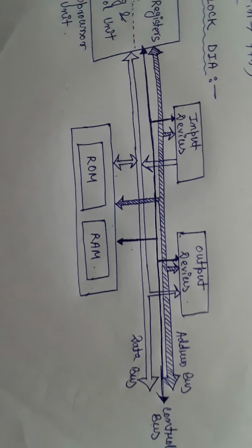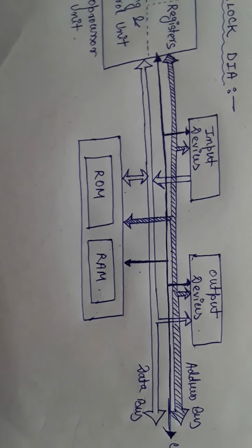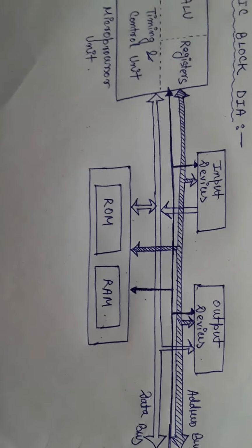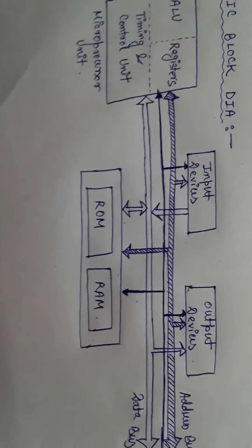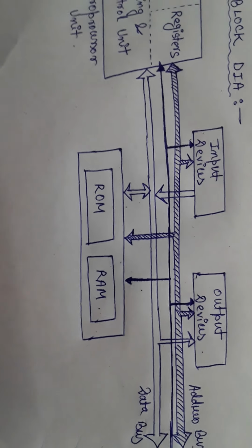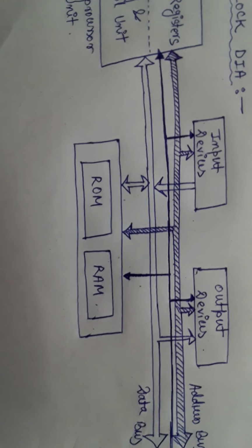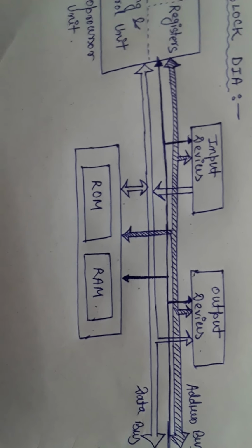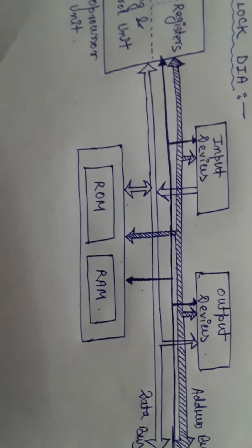And the control bus will supervise the operation. So first the control and timing unit of the processor selects the memory, then the address bus indicates the address where to send the data, and ultimately the data bus carries the data to send at the particular location of the memory.